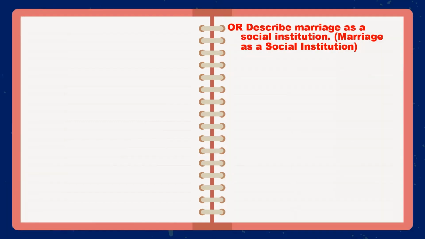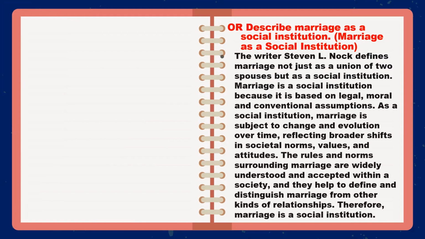Likewise, B has an option. B को साटो अर्को क्वेशन गरे पनि भयो, describe marriage as a social institution. So why marriage is a social institution? A marriage को common definition भनेकै it's like the union of 2 people, हैन? But more than that, writer Stephen L. Nock defines marriage as a social institution. यो word सम्झिनु होला, because it has legal, moral, and conventional assumptions.